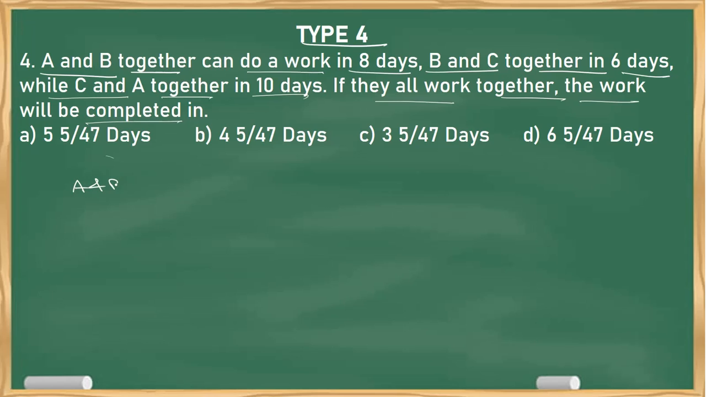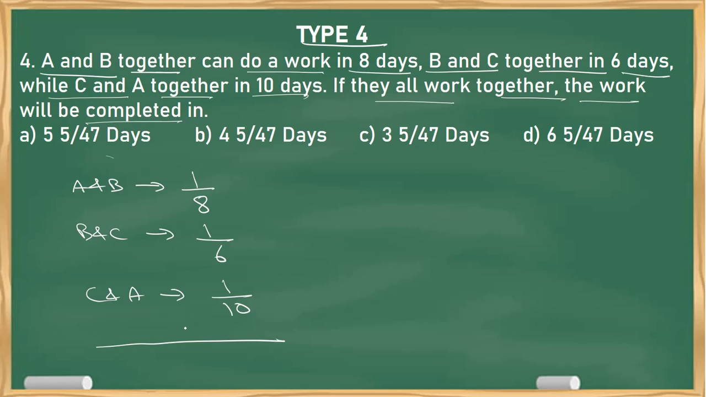Now, A and B's one day efficiency is 1 by 8. B and C's one day efficiency is 1 by 6. C and A's one day efficiency is 1 by 10. Now, what many people make a mistake is they'll just add. While adding, if you see, there are two A's, two B's, two C's. So you have to write 2 into one day work of ABC, that is 1 by 8 plus 1 by 6 plus 1 by 10.